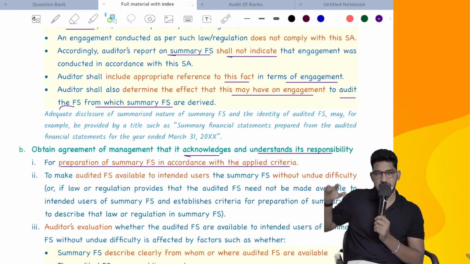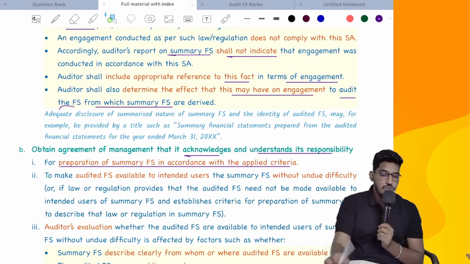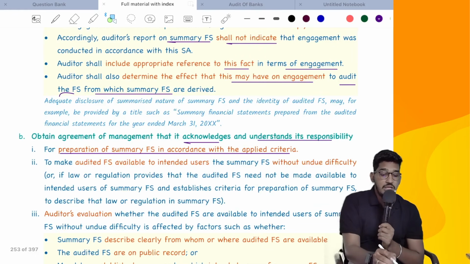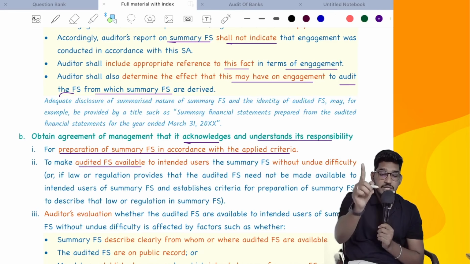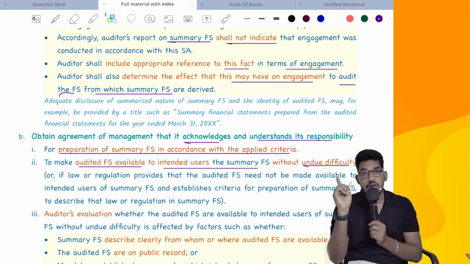In the olden days, this summary financial statements concept was there. Now it is not there. Why? Because it is digital circulation. They are circulating an annual report to everybody. So whatever it is, you should ask the management to give a written confirmation that they will make audited financial statements available to intended users of the summary financial statements without any undue difficulty.